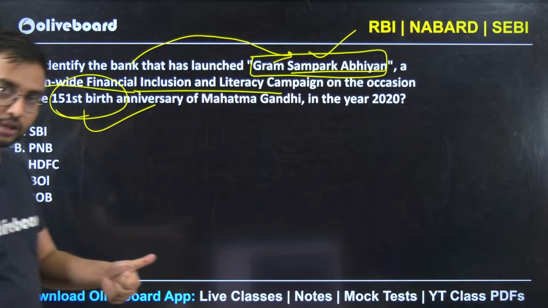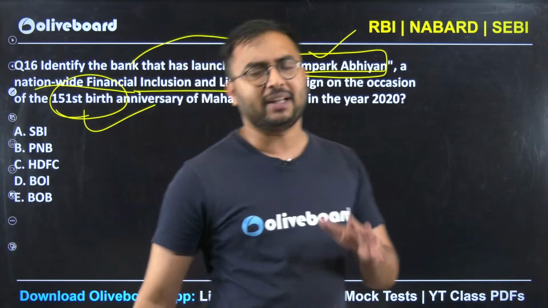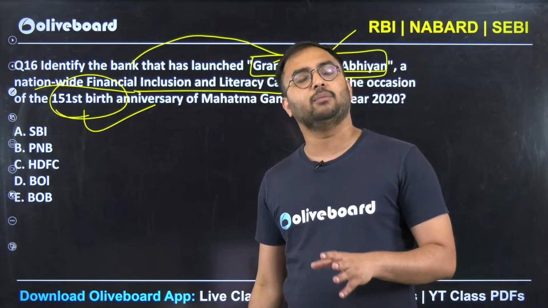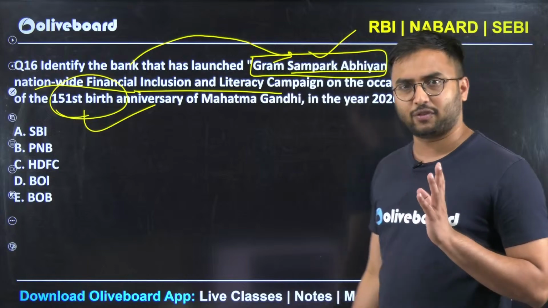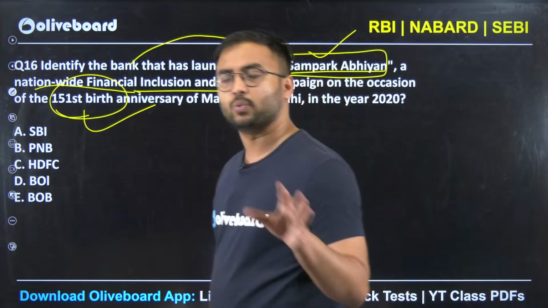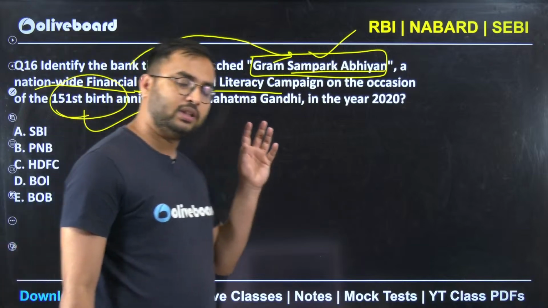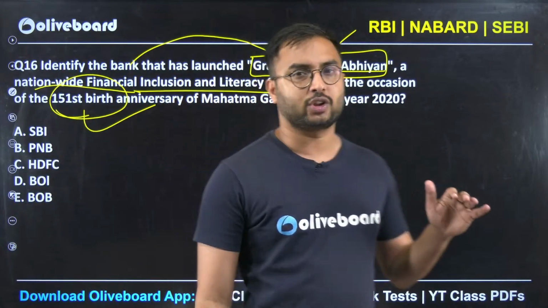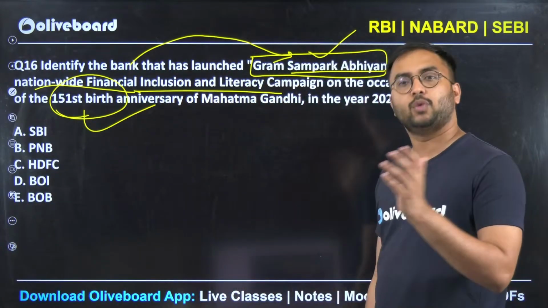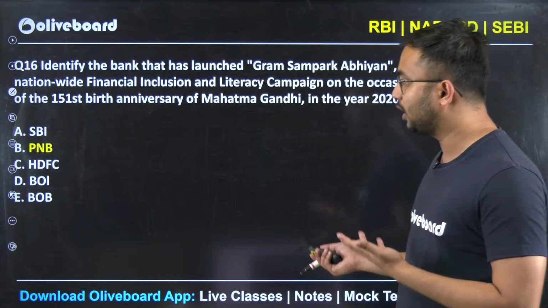Again, a factual question. If you see, attemptable, yes, it is attemptable. Difficulty, moderate, because a direct fact has been asked. No complications, very simple. Generally, single-liner questions are very easy. These are low hanging fruits. This much preparation is expected if you want to become an RBI Grade B officer. Come on, we are not joking here.